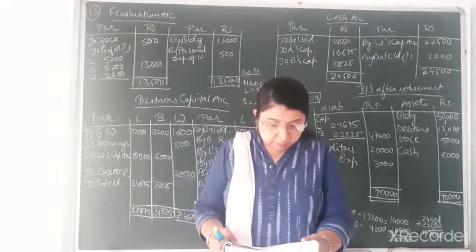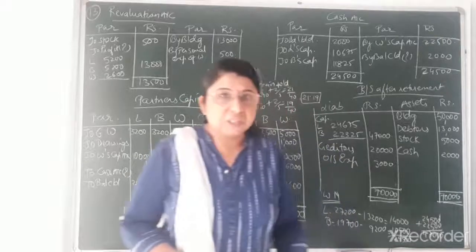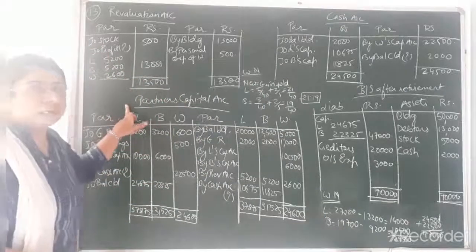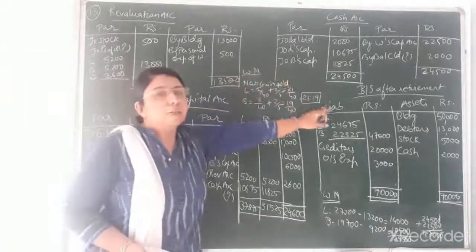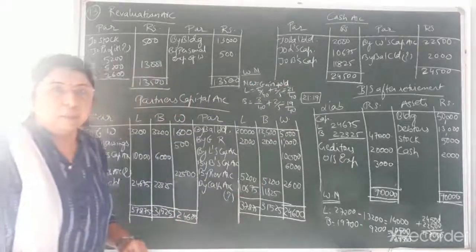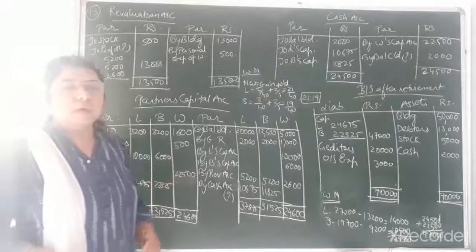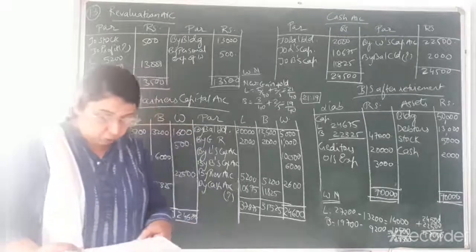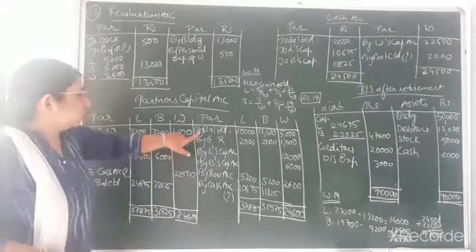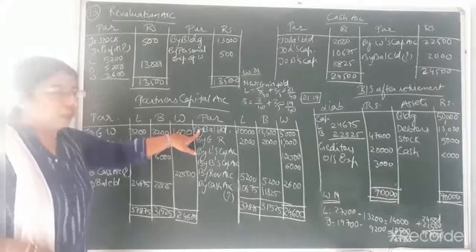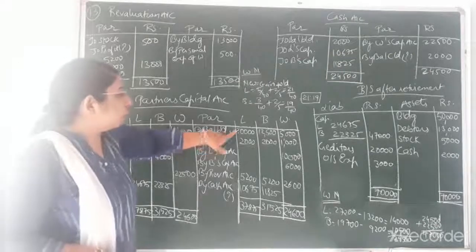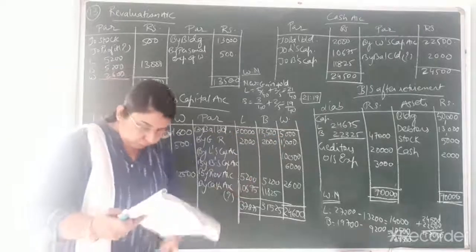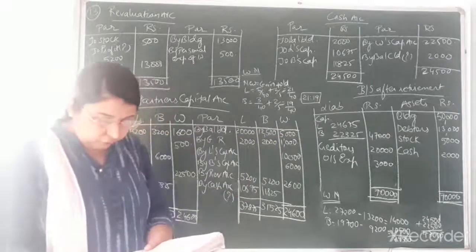Liability side, that is capital of all the three partners. So you can see already I have prepared on the board, that is revaluation account, partners capital account, cash account and balance sheet after retirement. So let's do the posting together with the transactions. First of all there is the capital account of three partners. So first entry on the partners capital account credit side, that would come by balance brought down 20,000, 12,500 and 5,000. Then afterwards general reserve is given to you 5,000.